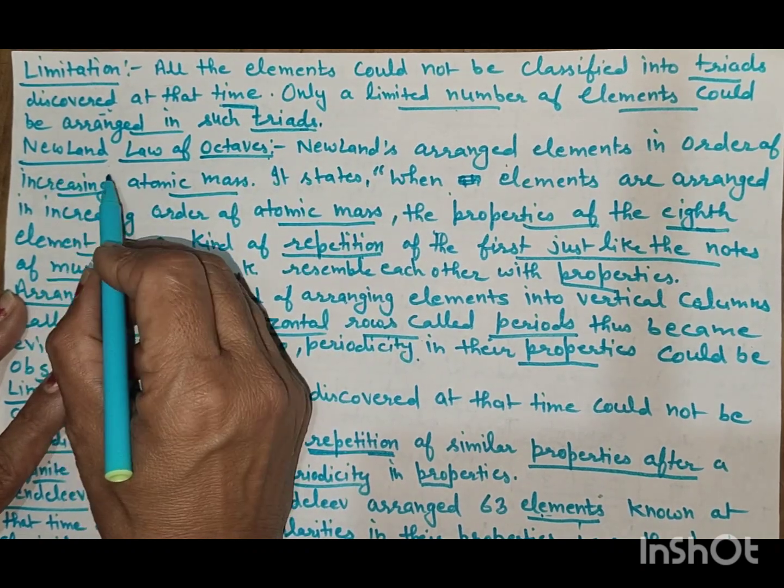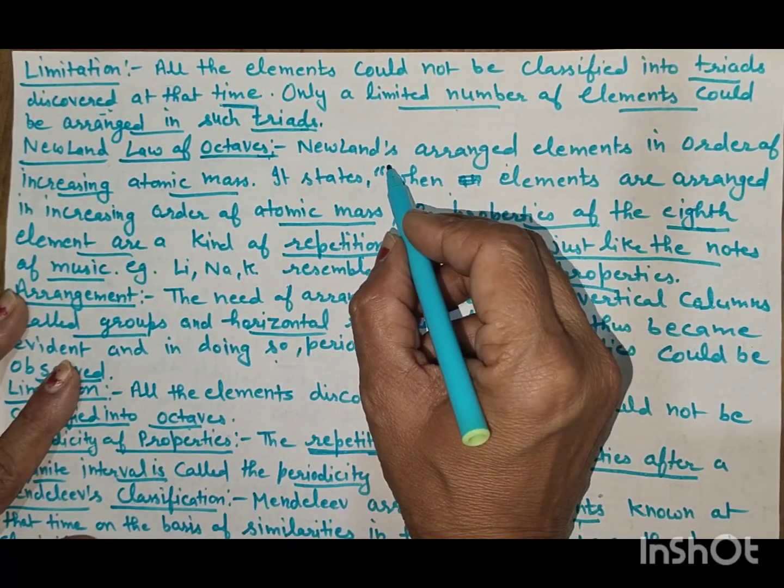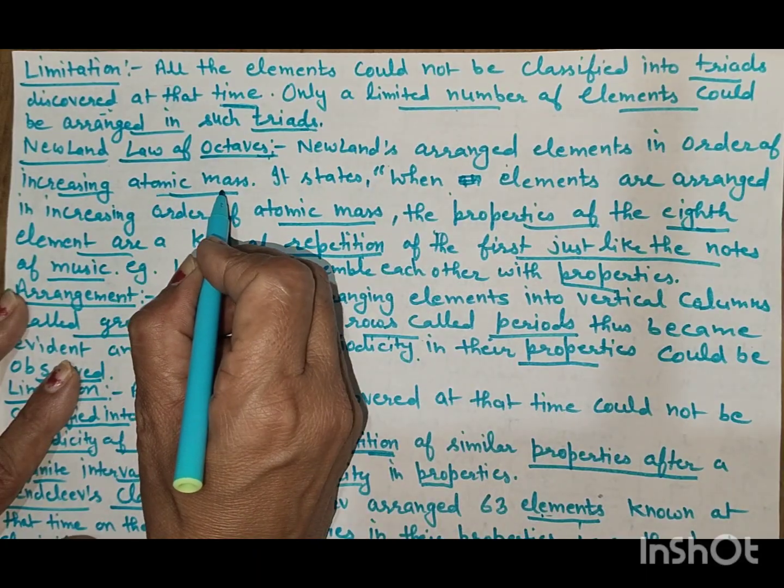Now, second is Newlands' law of octaves. Newlands arranged elements in order of their increasing atomic mass.